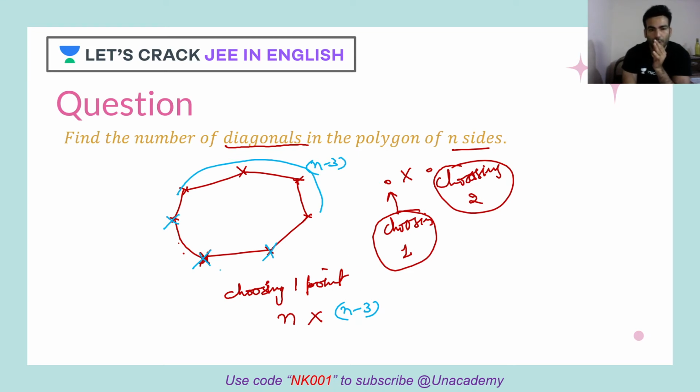Now tell me one thing. When you will be just going ahead, and following the same process for this point also, sometimes it might happen that you will choose the same opposite point also. See, right now if you form a diagonal like this, now if you choose this point, and again for this point you have got n minus 3 options, so this might be one of the options, then you might form again the same diagonal. Yes or no? Yes. So if you might choose the same diagonal, so in a way you are counting twice.